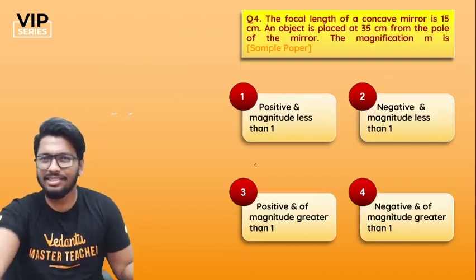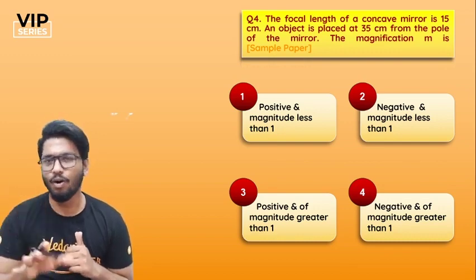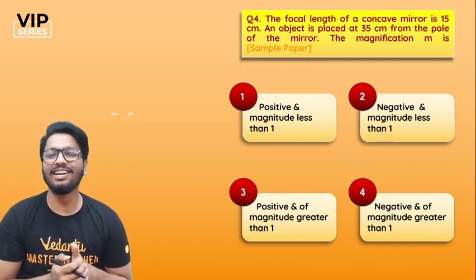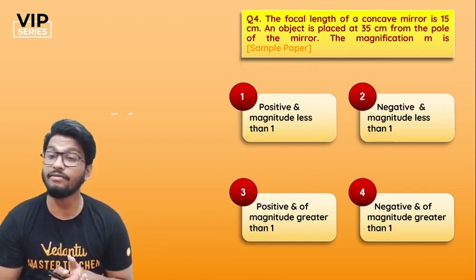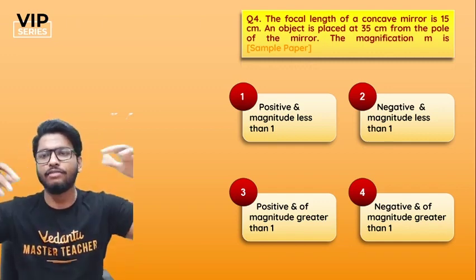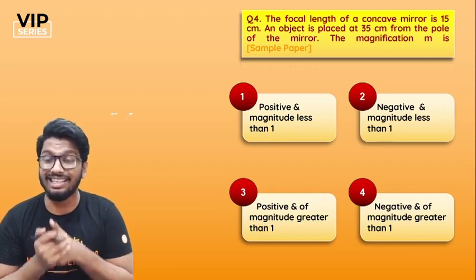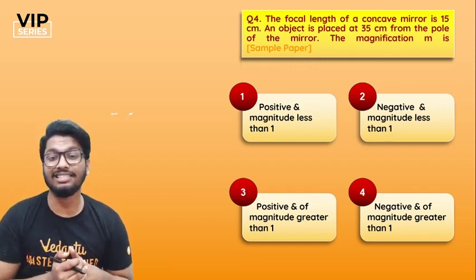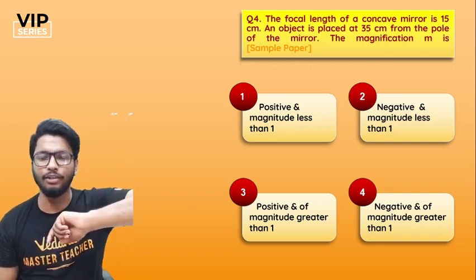Such easy peasy questions. I know you guys are wondering, sir, where are the difficult ones? Wait, hold on, it's coming. Here's the 4th one. The focal length of a concave mirror is given as 15 centimeter. An object is placed at 35 centimeters from the pole of the mirror. What is the magnification M? Your options are positive and magnitude less than 1, negative and magnitude less than 1, positive and magnitude greater than 1, or negative and magnitude greater than 1.